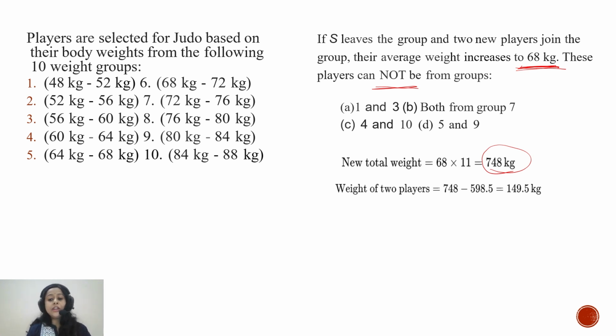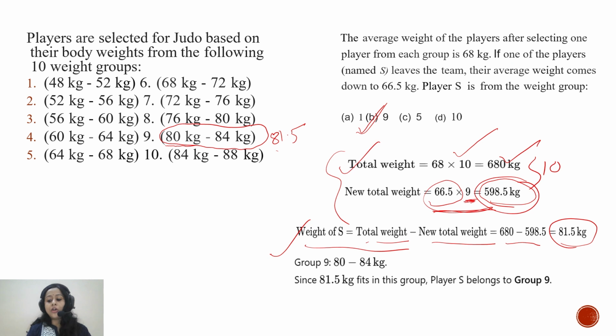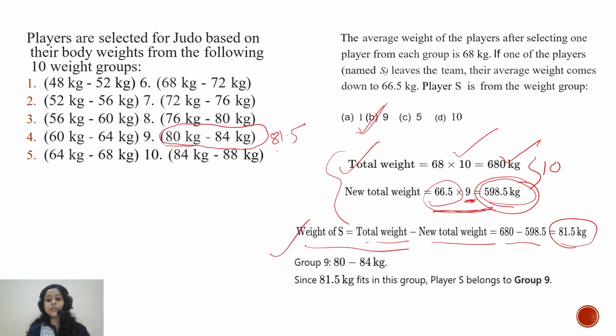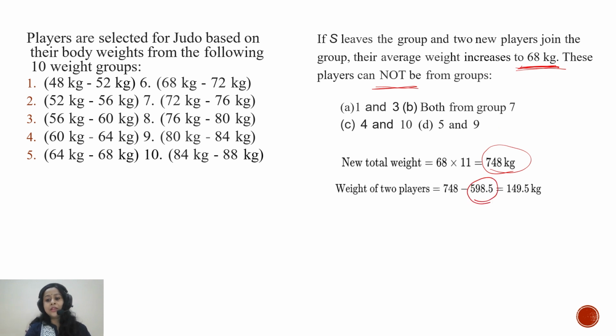We already know that when there were 9 people, after S left, the total weight was 598.5 kg. So if we subtract this 598.5 from 748, we will get the total weight of the two players who joined later.